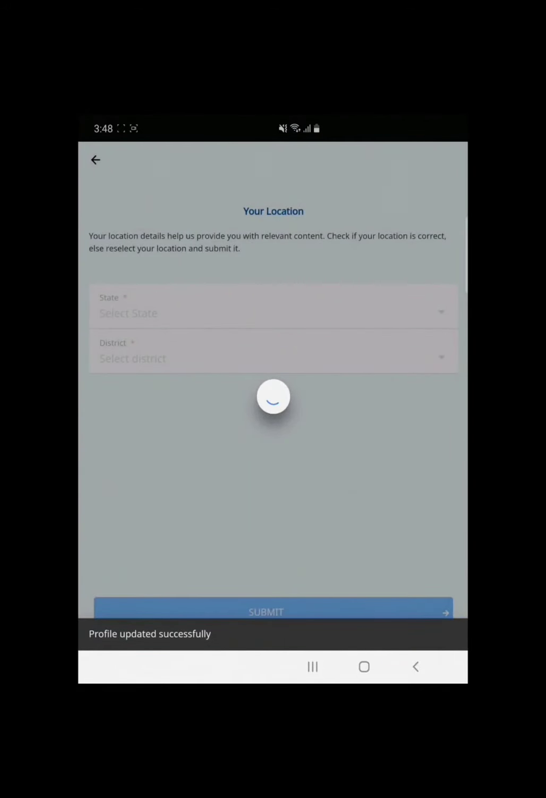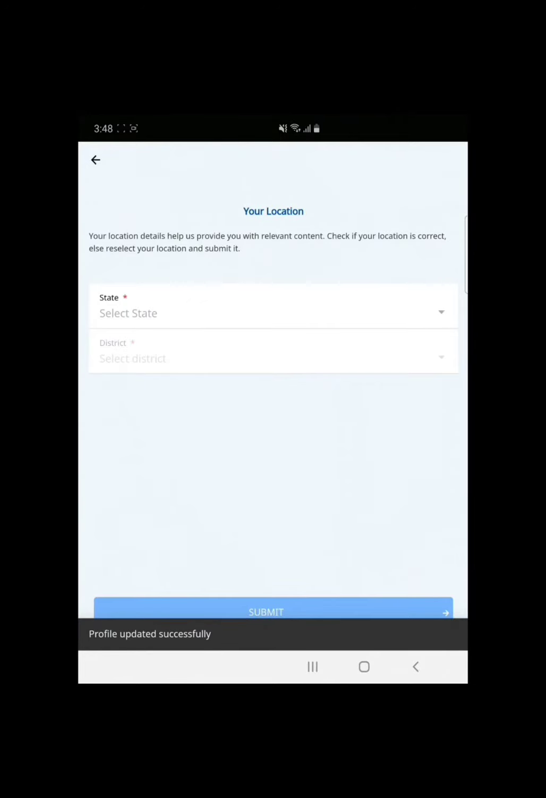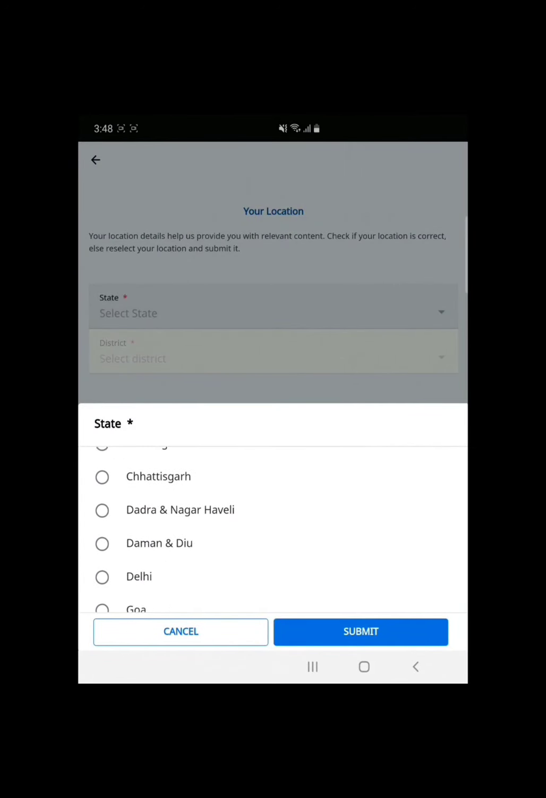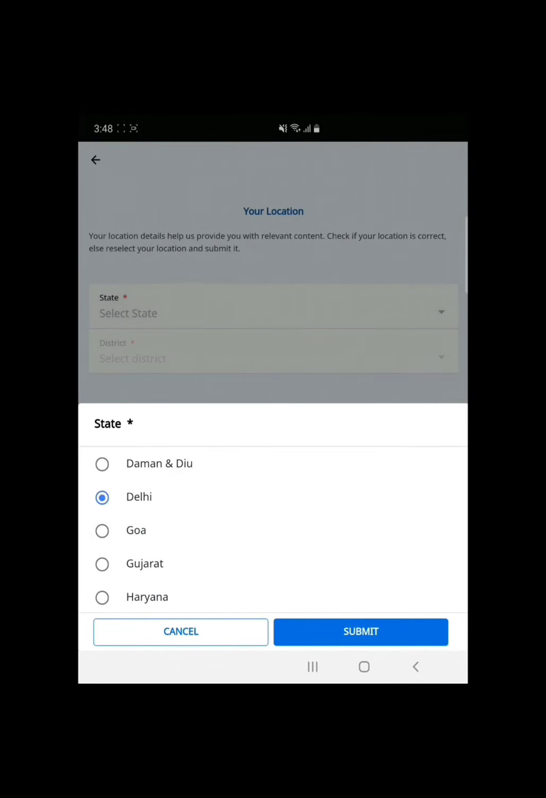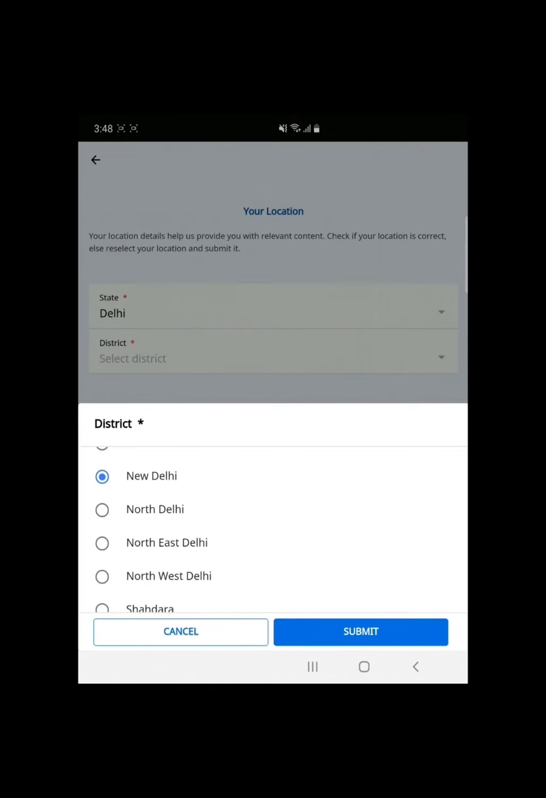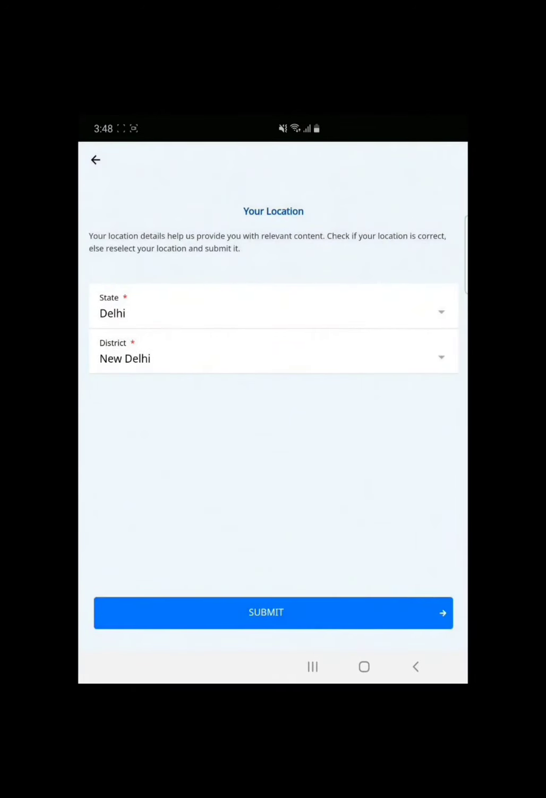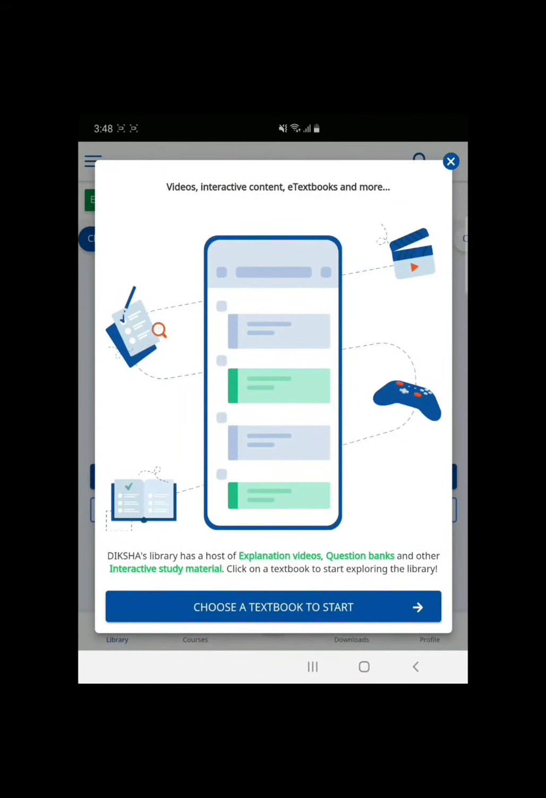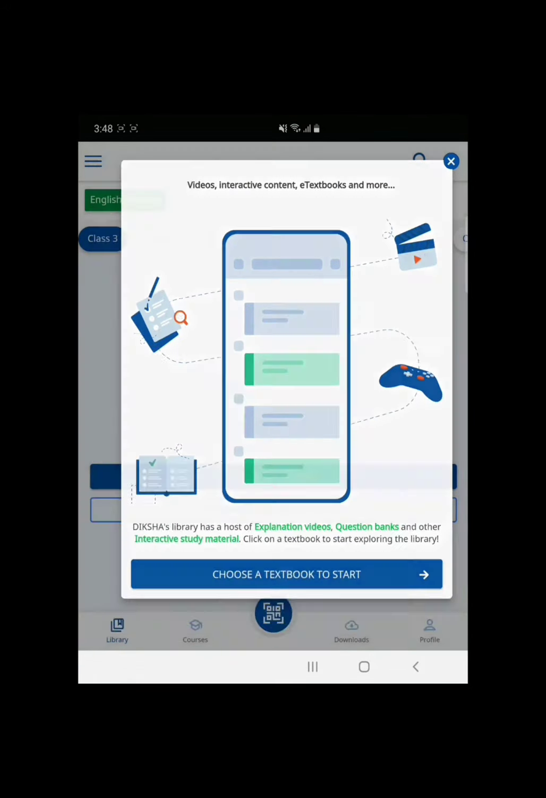After doing this, you have to select your own state and district. Suppose I am a teacher of Delhi, so I am selecting Delhi, and my district is New Delhi itself. So after that, I will select the New Delhi option. According to your own state, you can select. This is totally up to you. After doing this, you have to submit it. After submission, you will reach the Diksha application, and you have almost done.